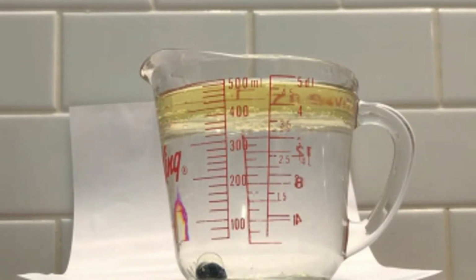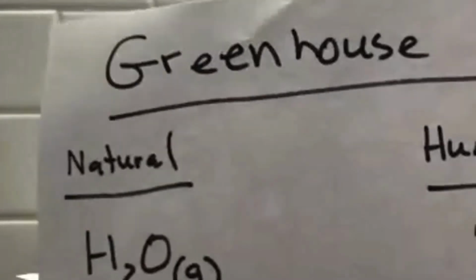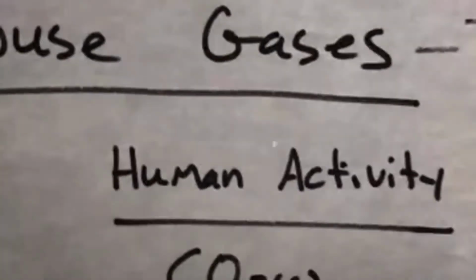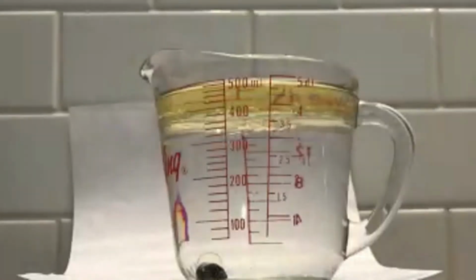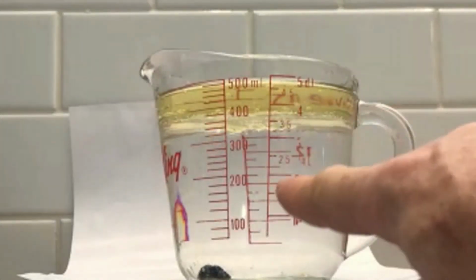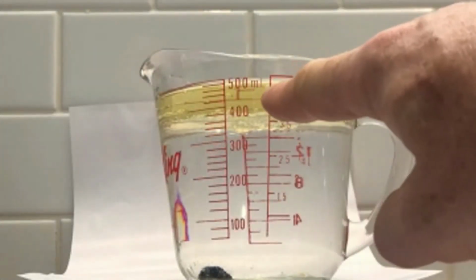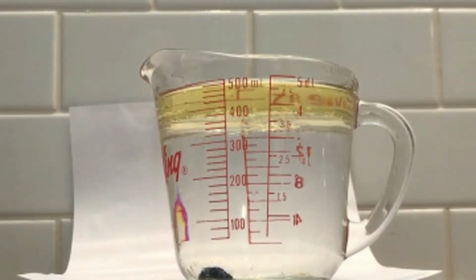And a reminder that our heat in the atmosphere is because of all of these gases. It isn't from the nitrogen gas. That doesn't have any properties of holding heat. It isn't from oxygen gas. That has no way to hold heat. It is indeed these greenhouse gases that hold heat.